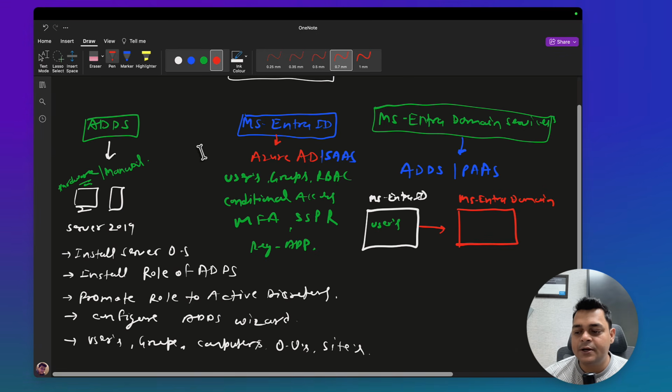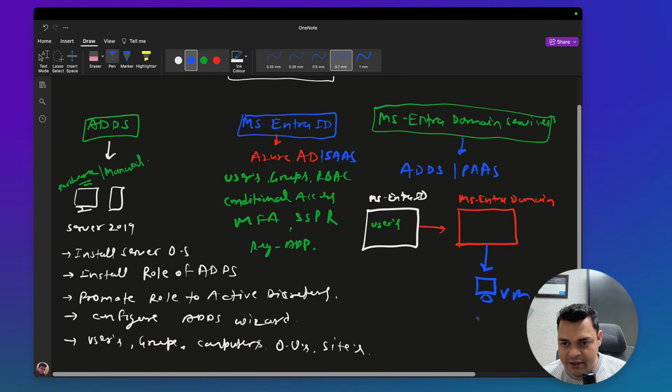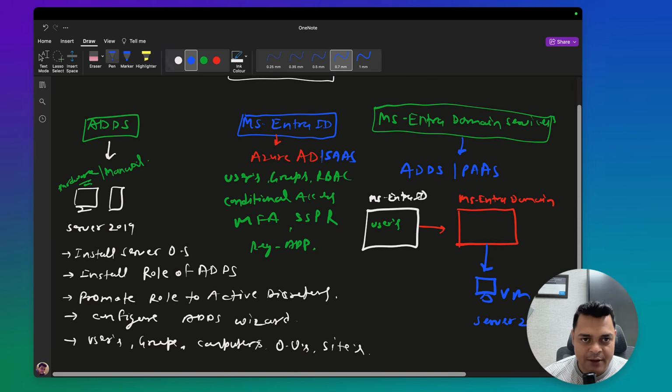So Microsoft Entra domain service allows us to install and configure Active Directory using a cloud platform. And then with the help of the RBAC service, we need to create one VM, definitely based on a server operating system, maybe 2019 or 2022. It's totally dependent upon you.